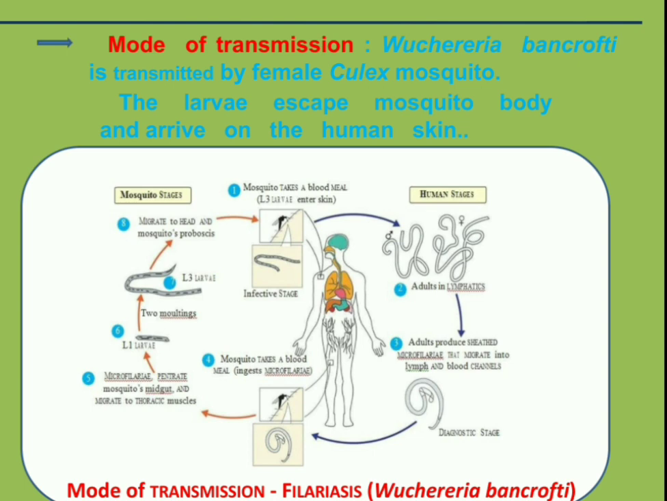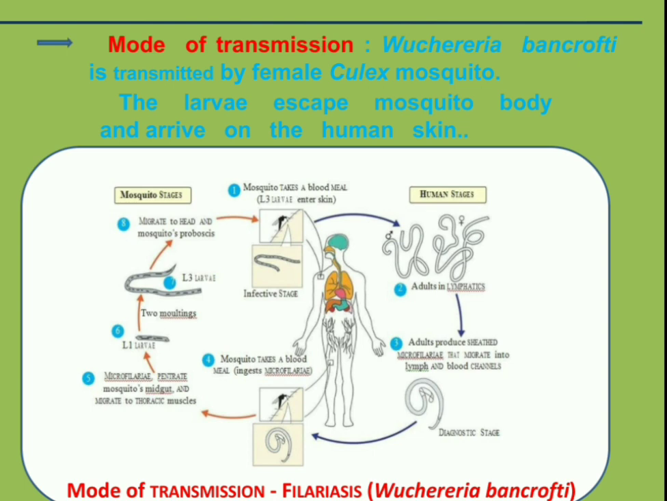What happens in this stage? Firstly, the mosquito takes a blood meal where the L3 larva enters the skin of the healthy human being. That means this L3 larva is present inside the body of the mosquito, and when this mosquito bites the healthy human being, the larva enters the skin of the human body. This is the infective stage, and in the second stage adults are formed in the lymphatics, and next the adults produce sheathed microfilariae that migrate into lymph and blood channels.